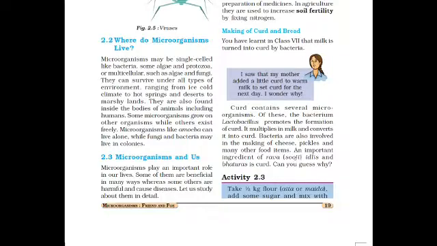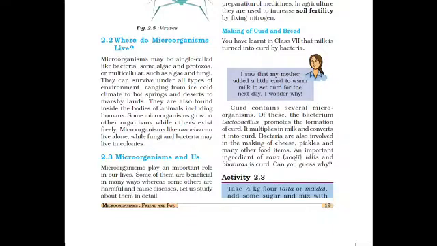They can survive under all types of environment, whether it may be rainy season or any other season. They can survive there. They range from ice-cold climate to hot springs, and desert to marshy lands, means anywhere: in icy lands, in hot springs, in marshy areas, and in deserts. They can be found everywhere. Marshes means coastal areas near the sea.